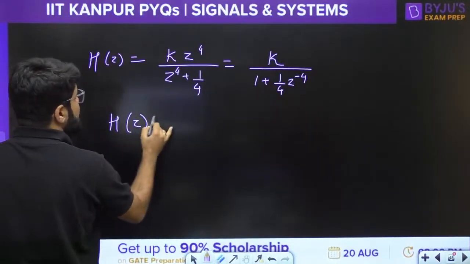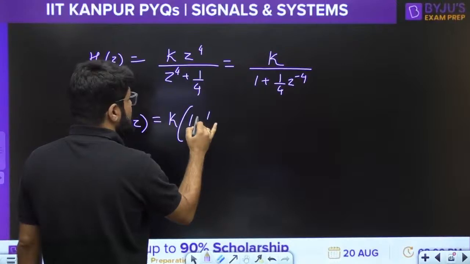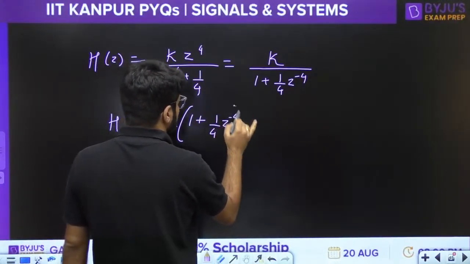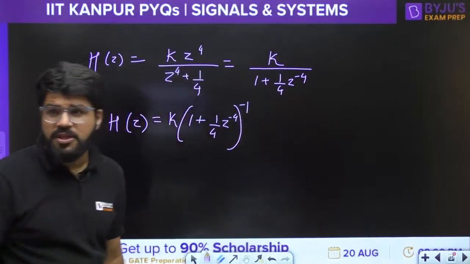So what is the H of z? This is k times 1 plus 1 by 4 z power minus 4, whole inverse. Simplest possible solution I am giving you here.